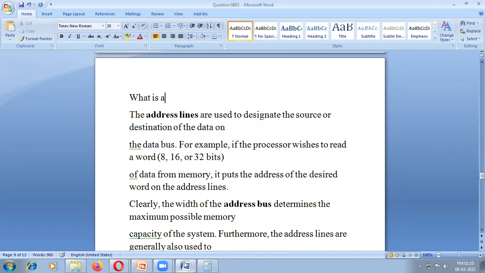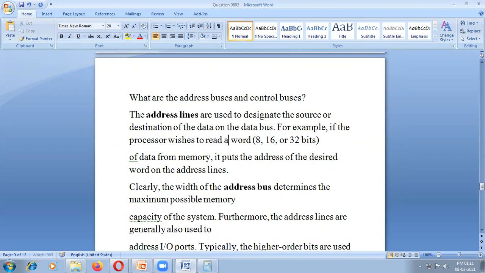What are the address buses? Everything is a final exam question.